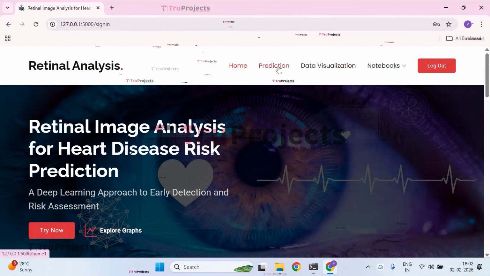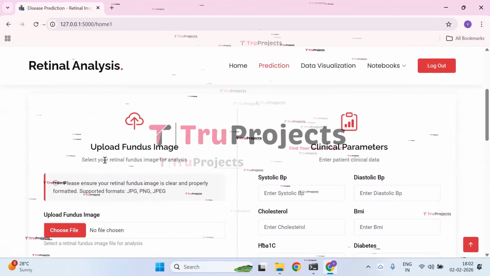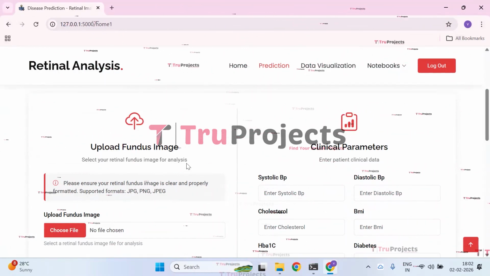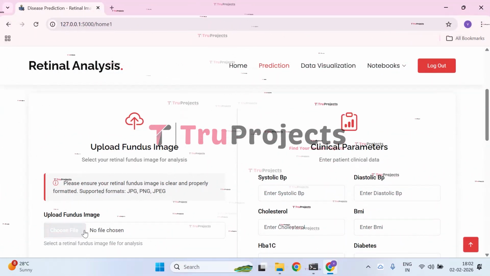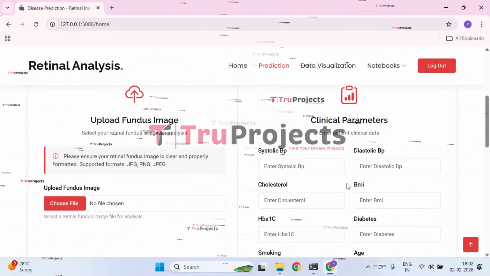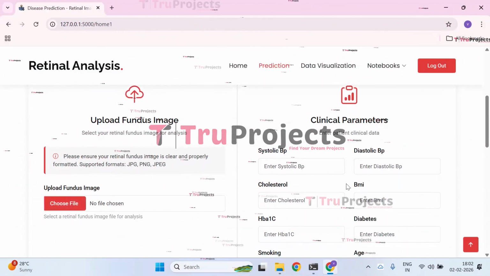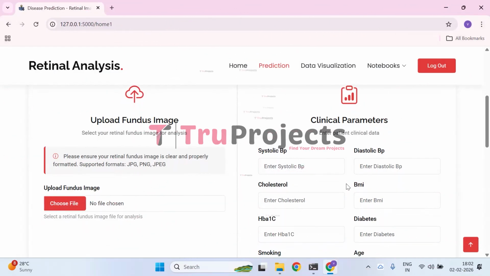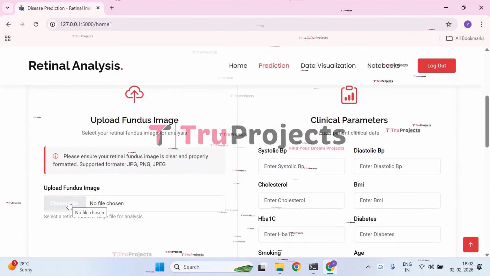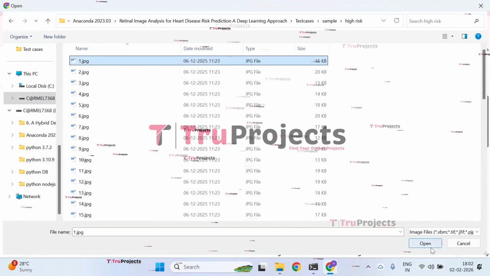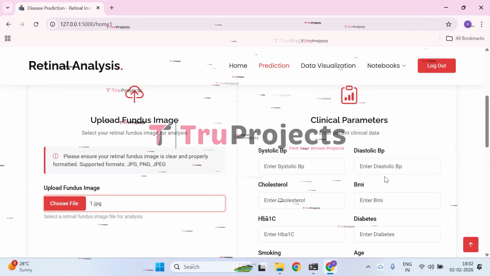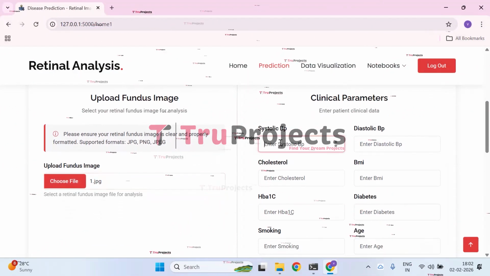Firstly, click on prediction button so that the upload fundus image form and clinical parameters form will open. On the left side, we need to upload the fundus image, and on the right side, we need to give the parameters of the patient's clinical data. Firstly, let us choose the fundus image. The image has been successfully loaded. Now, let us give the parameters.